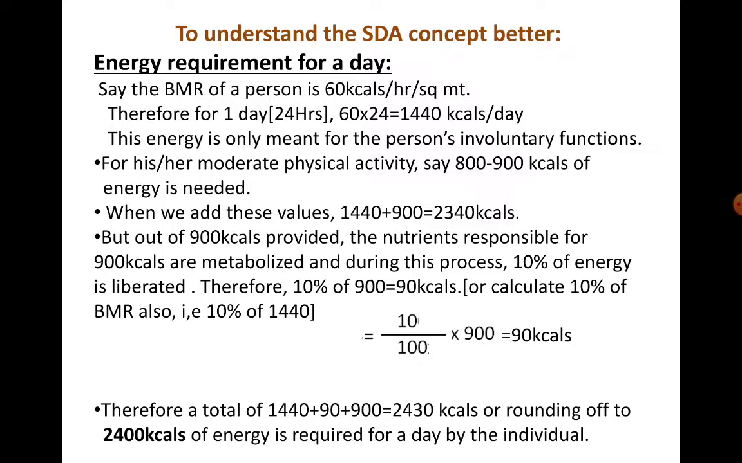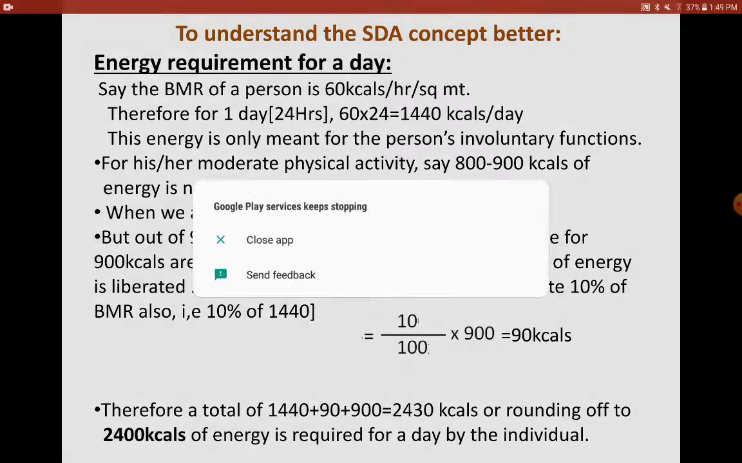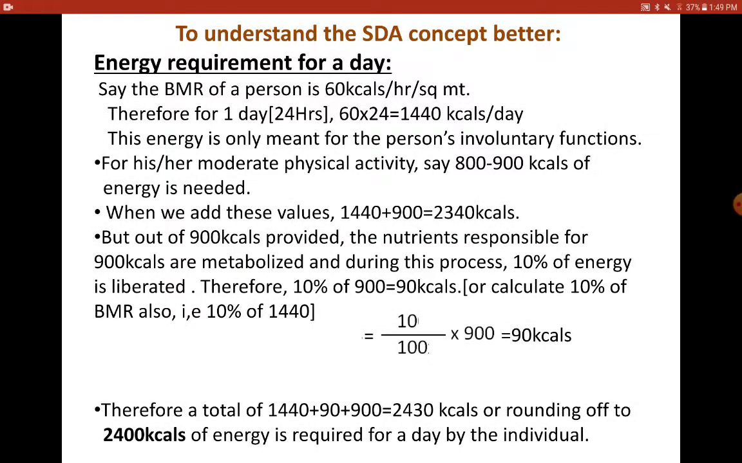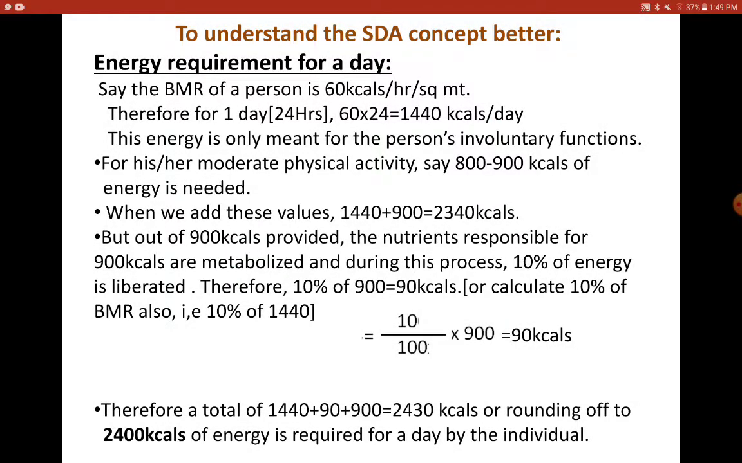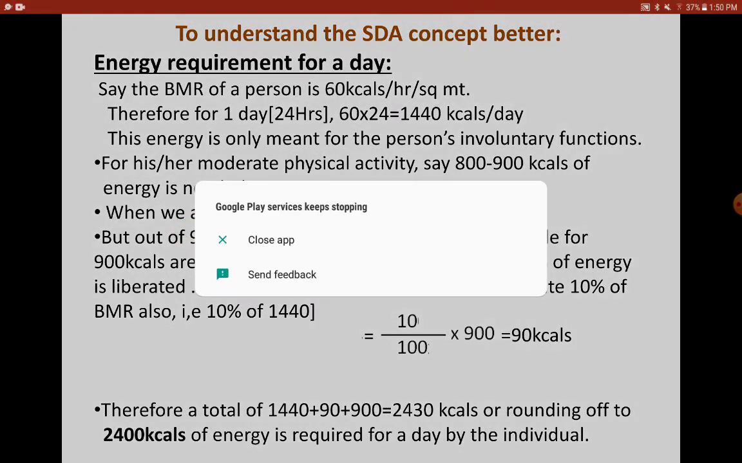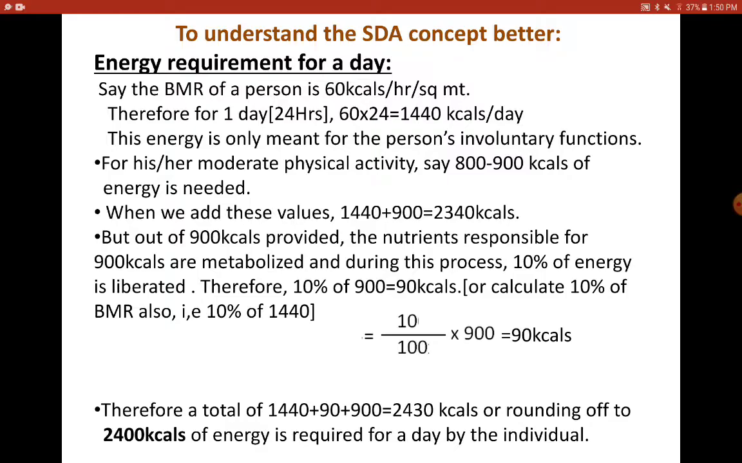Now, to understand it better, say the BMR of a person is 60 kilocals per hour. So for a day it is 60 into 24, which comes to 1440 kilocals per day. That means the person should be provided with 1440 kilocalories of energy only to maintain his involuntary functions. And on an average, for doing moderate work, about 900 kilocalories of energy is required.